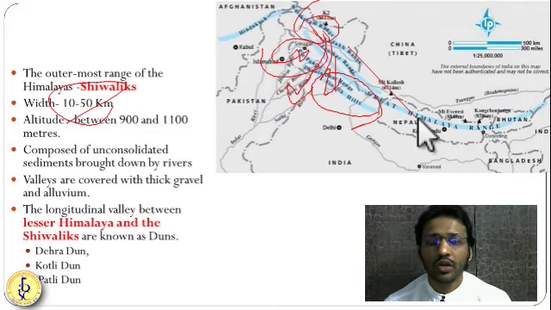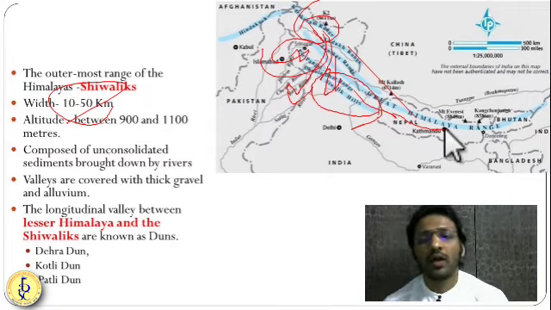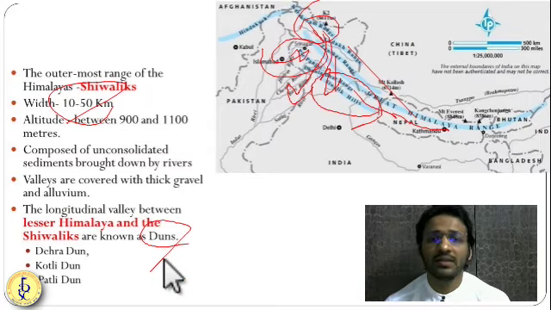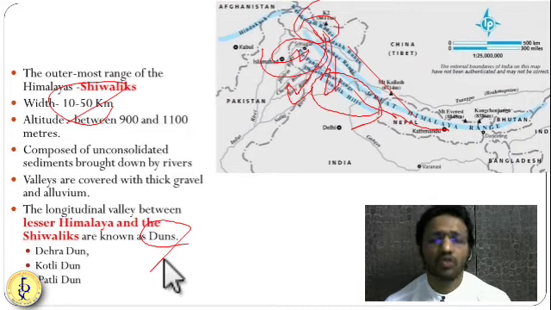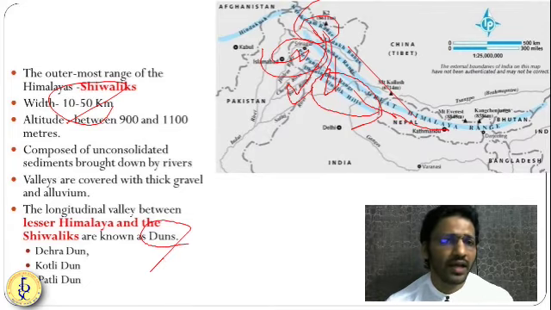Between Shivalik and the Lesser Himalayas you have longitudinal valleys. These longitudinal valleys are known as the dunes. They are between the Lesser Himalayas and Shivalik. So Dehra Dun, Patli Dun, Kotli Dun, Jammu Dun, Pathankot Dun. So many dunes are there between the Lesser Himalayas and Shivalik. So friends, this is about these three Himalayas.